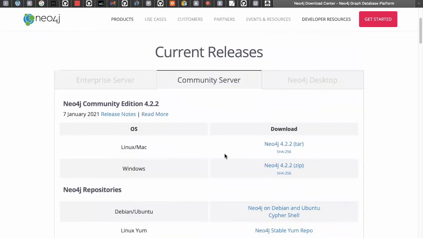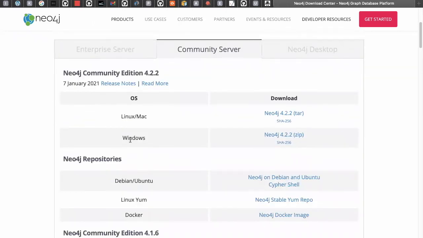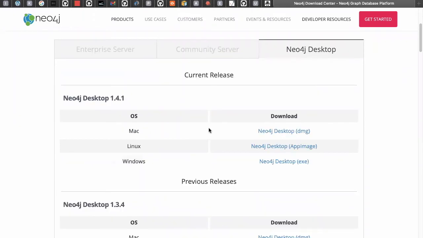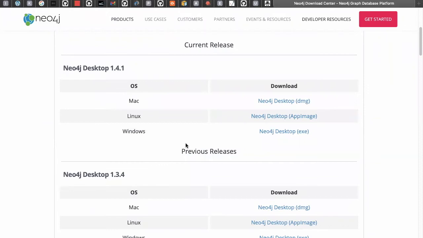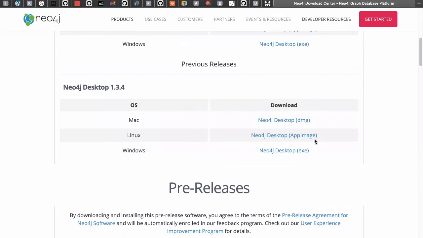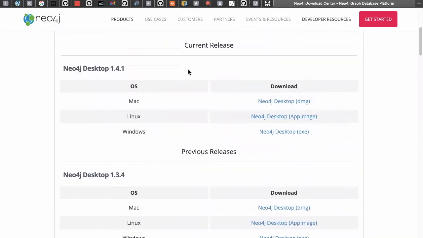The 11 January 2021 version is also there, and I actually downloaded this one on my local machine, but you can download anything. It's up to you. We can use Windows. For Linux and Mac people, you can use the tar file. Windows people can download the zip file. Once you download it, you will get a folder. That's it, nothing much. If you want to download Neo4j Desktop for Mac, Linux, or Windows, it is available, and you can download this one also.